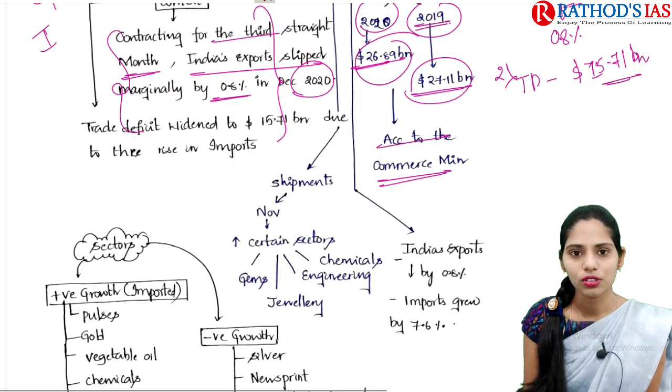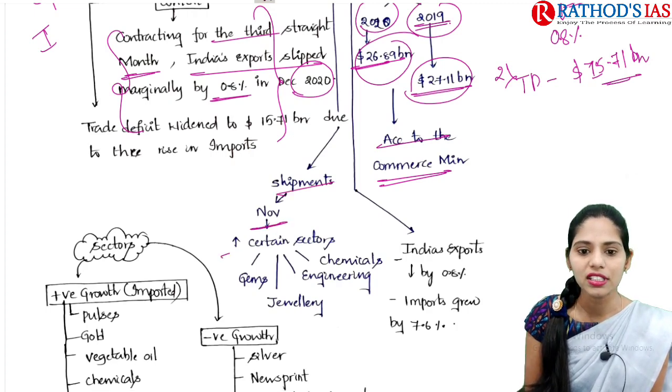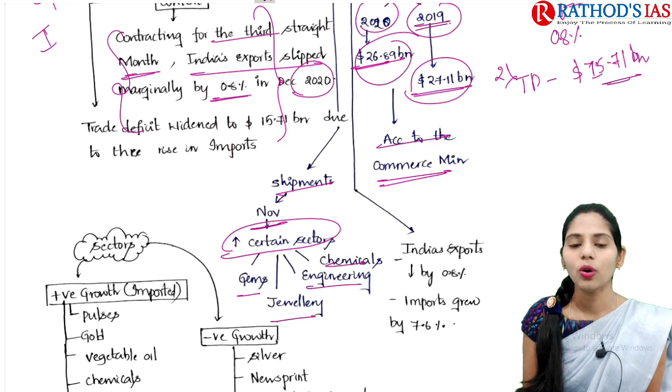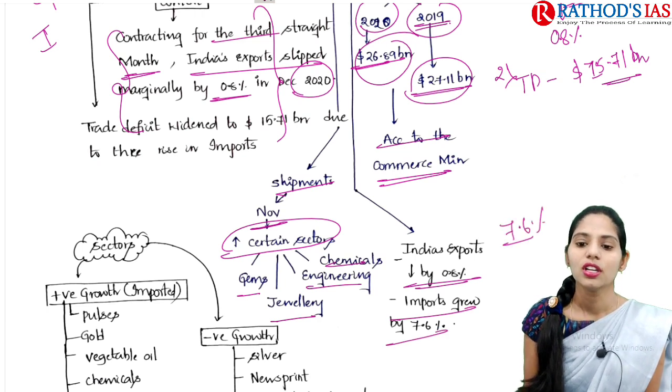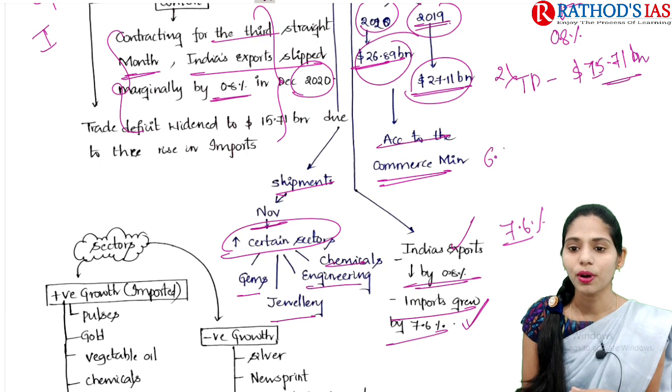This article also says that shipments in the month of November increased in certain sectors like gems, jewelry, engineering and chemicals. But overall India's exports decreased by 0.8% and India's imports increased by 7.6%. So the difference between India's exports and India's imports is very large, that is 6.9% overall.